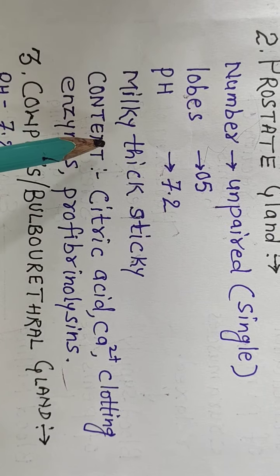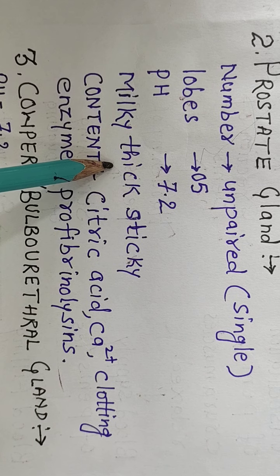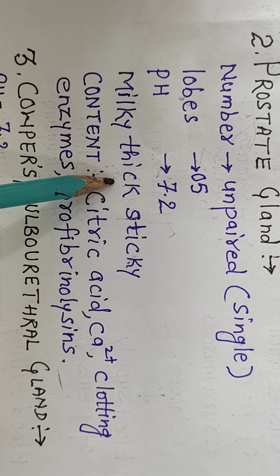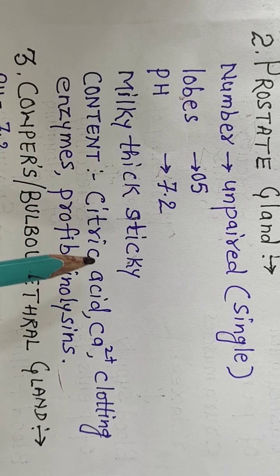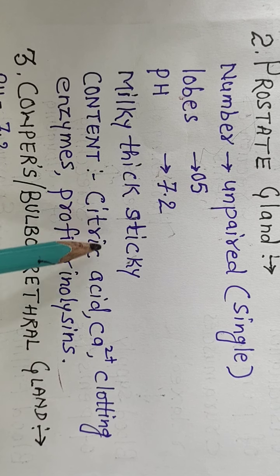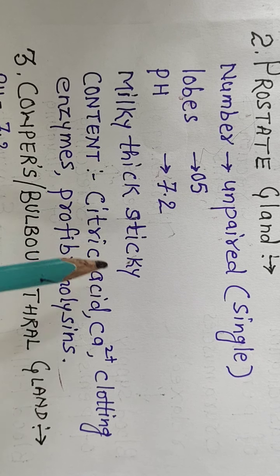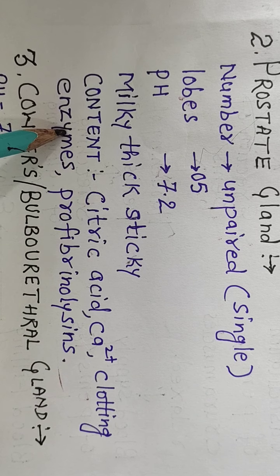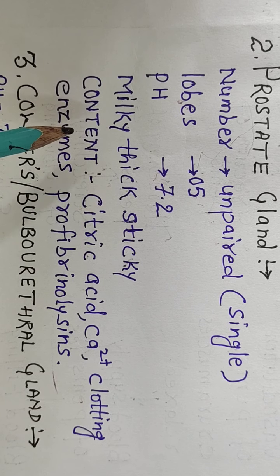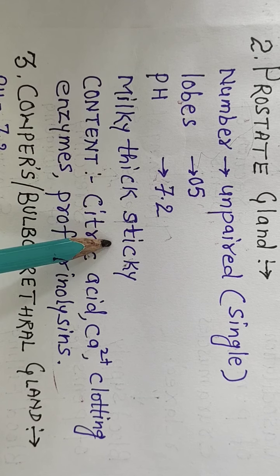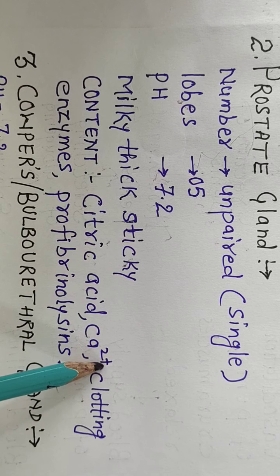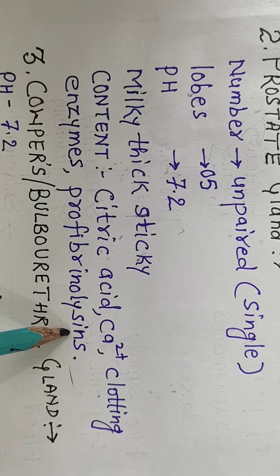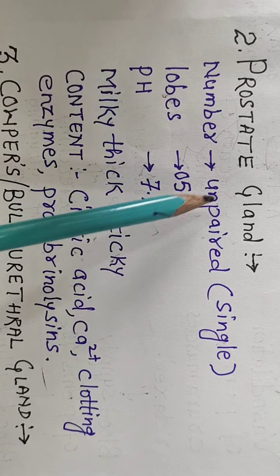If we see the composition of the prostatic gland secretion, it has a maximum amount of citric acid, which provides motility to the sperm, as well as calcium and certain clotting enzymes which help in the coagulation of semen in the male genital tract. Profibrinolysin is also present in the secretion of the prostate gland.